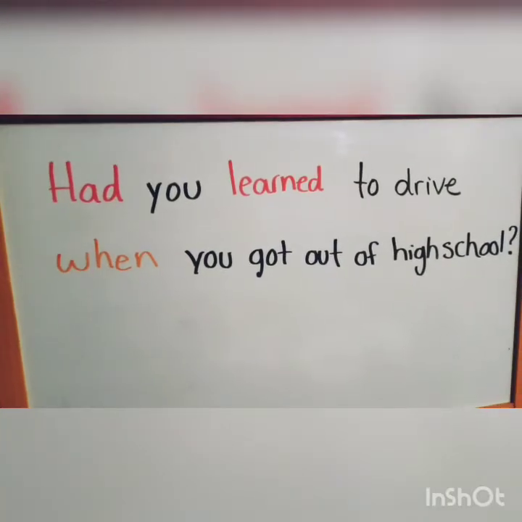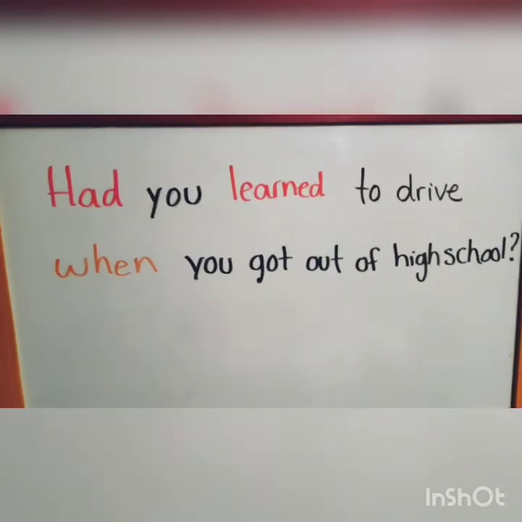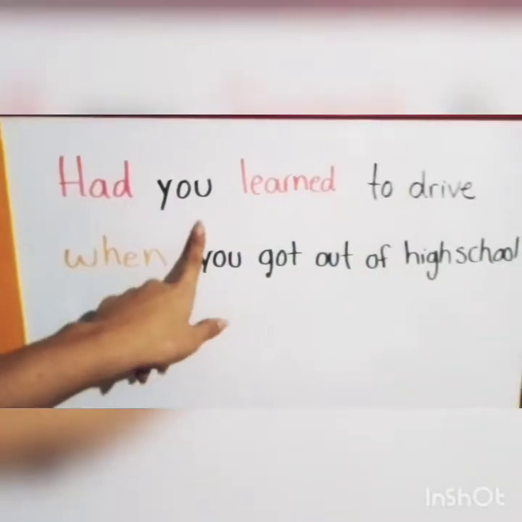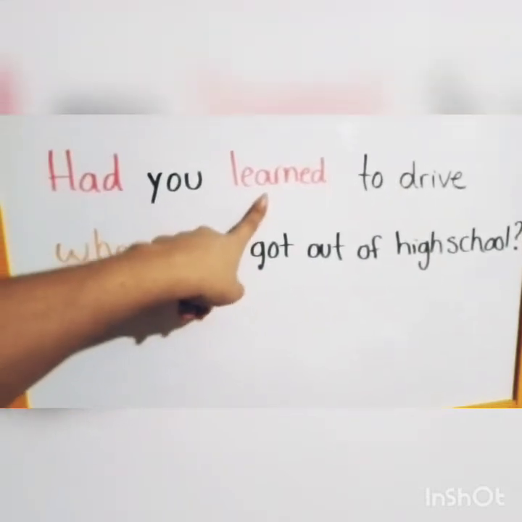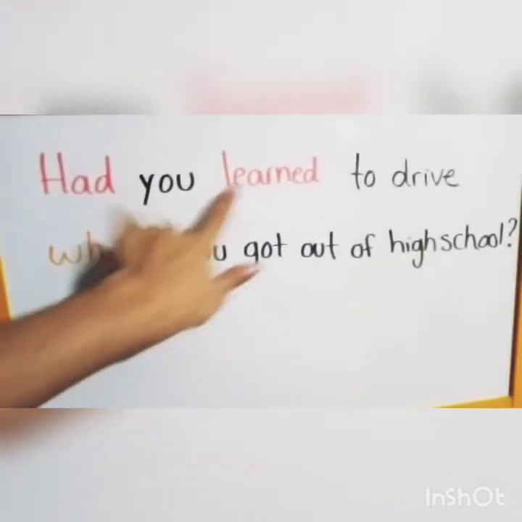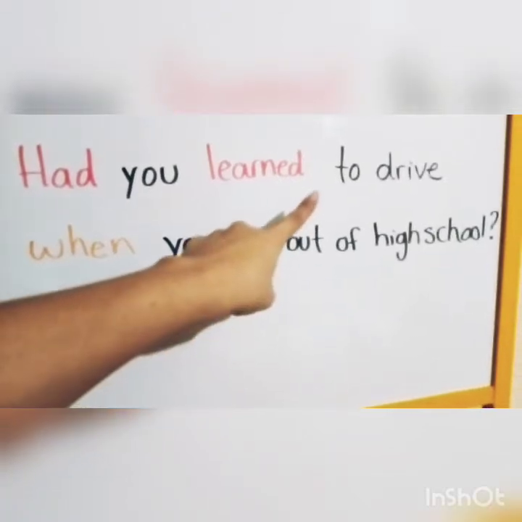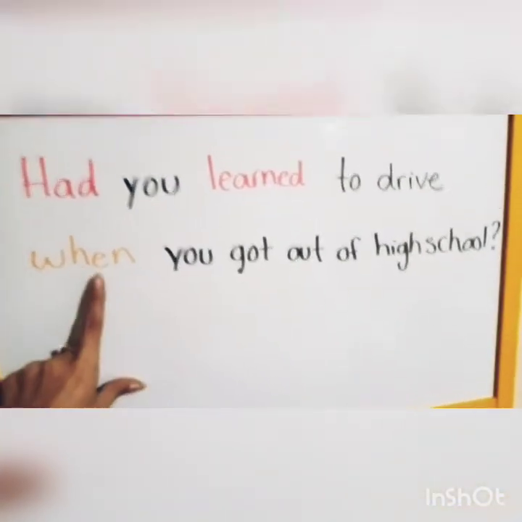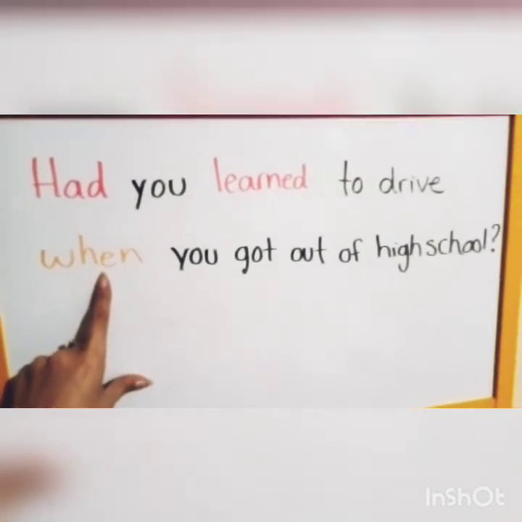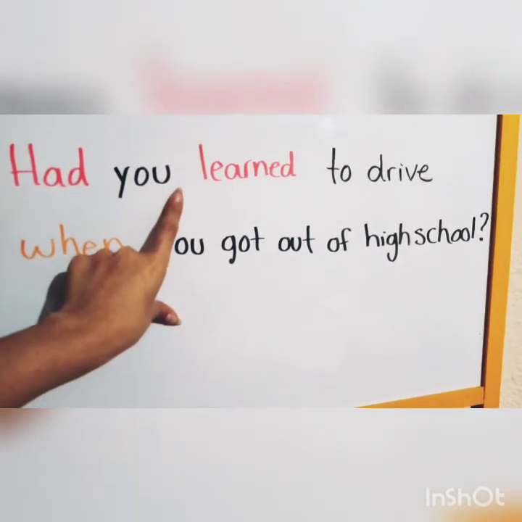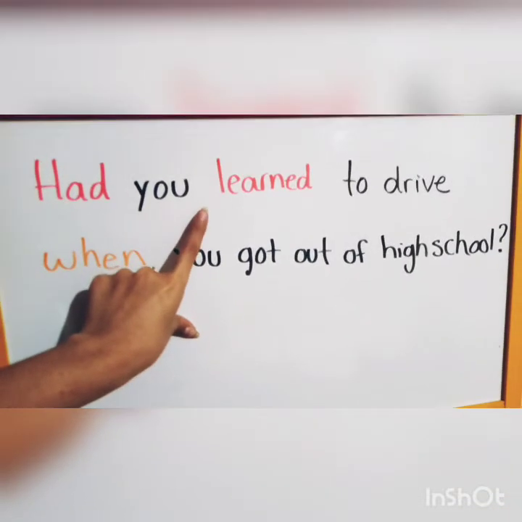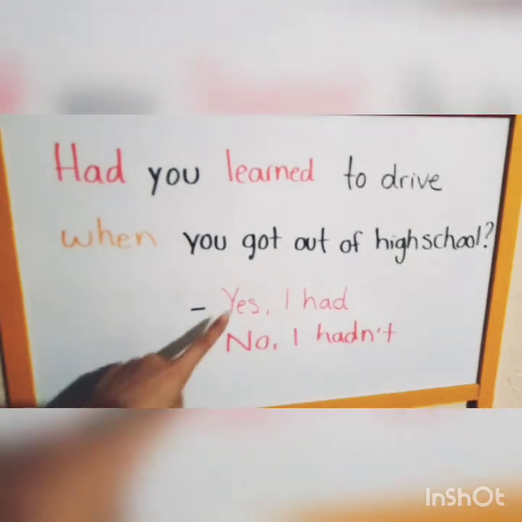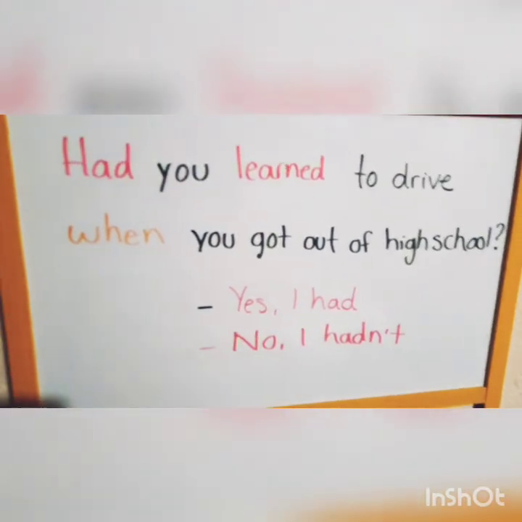For the question form, we are going to put our auxiliary first, which in this case is had, and then I need my subject and my verb in past participle. So I have, had you learned to drive? This is my sentence in past perfect. When you got out of high school. So remember, it's very important, this when, because it's going to separate my past simple and my past perfect. Okay, and your short answers would be yes, I had, or no, I hadn't.